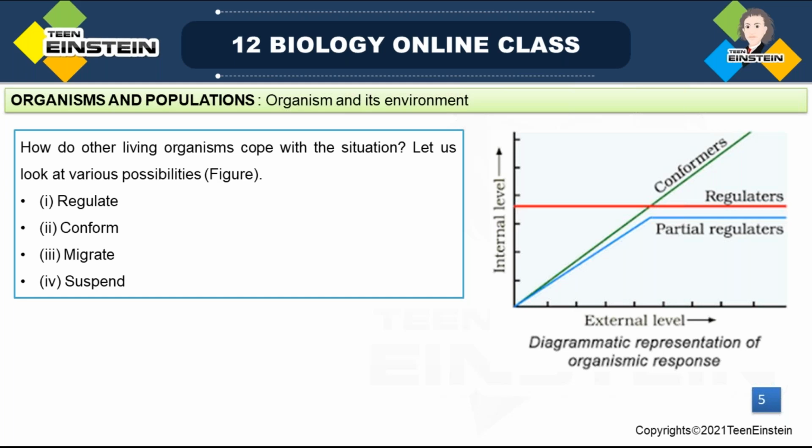So the organism can move away temporarily, not in a permanent way. Temporarily, it moves from a stressful habitat to a hospitable area, and they can return when that stressful period is over. That is called migration. It is the same strategy as when the climatic or weather condition is not good, a person will move from a region where the temperature is more to another place where the climatic or weather condition is better.